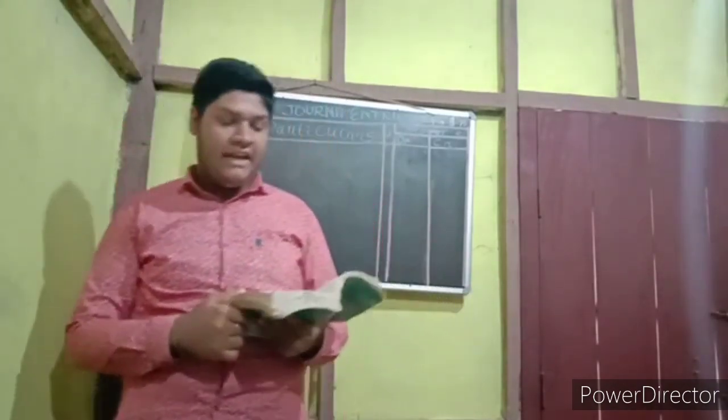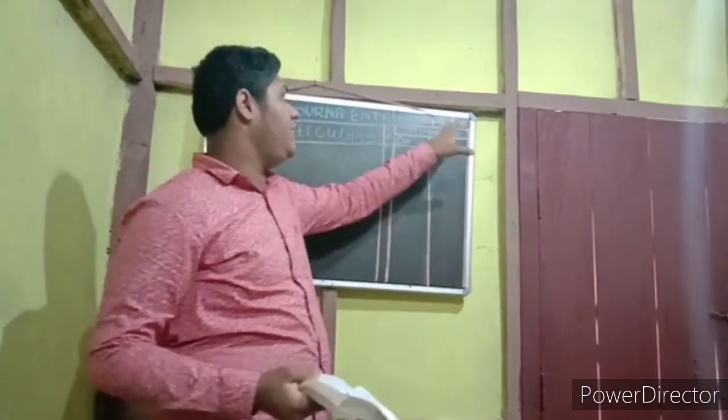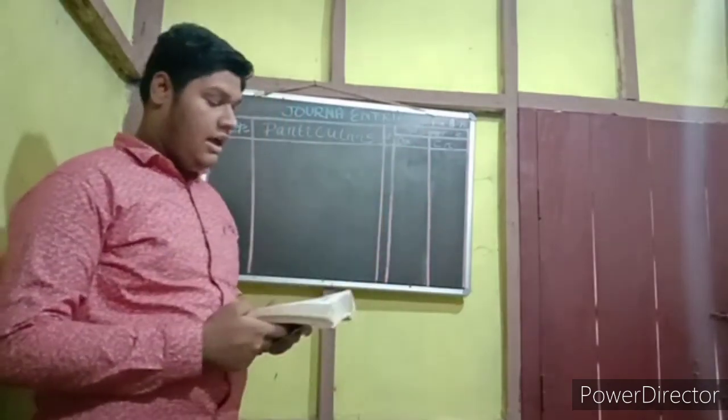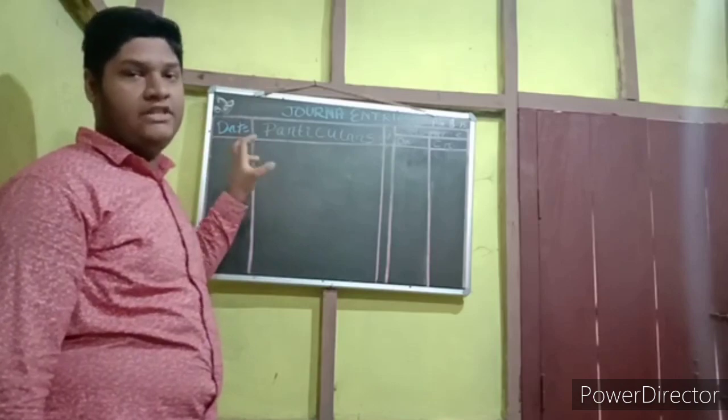This is the book of class 11, chapter 8. The question which I am solving is question number 2 from page number 875. This is the page number and this is question number 2. Before I solve, students, this is the format of the journal.